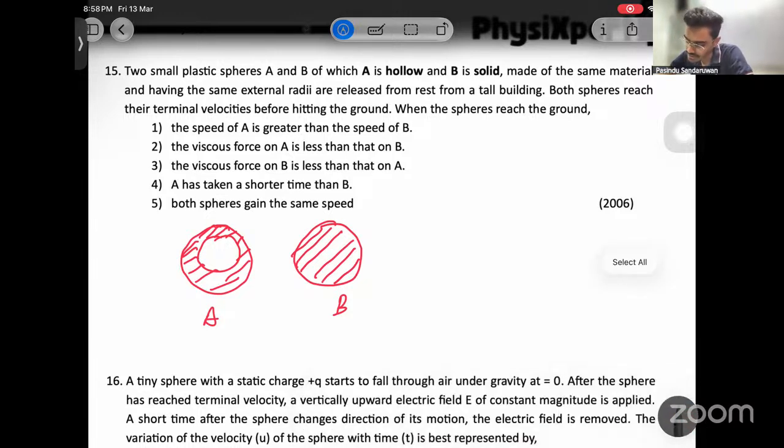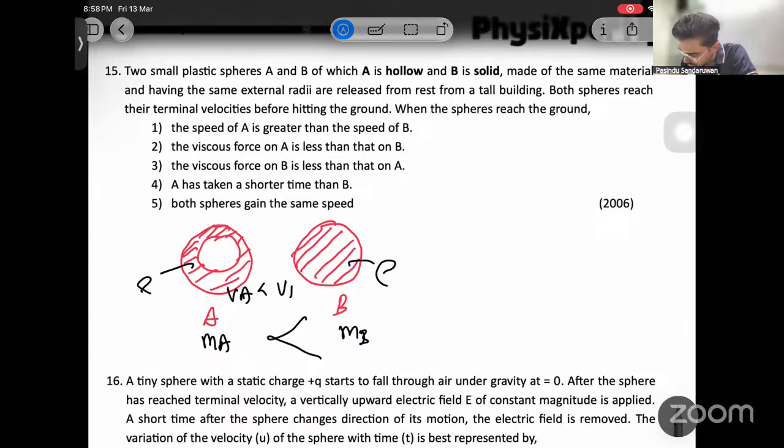Made of same material, same density. Which means now if I need to argue on these masses, MA and MB, let's say, right? Same density, no? Then less volume is here. Since that's a less volume, higher mass is MB, because clearly I can see VA is less than VB.